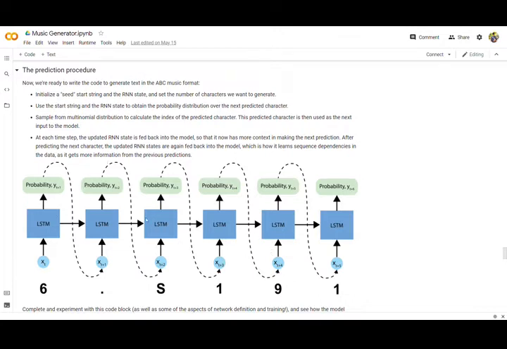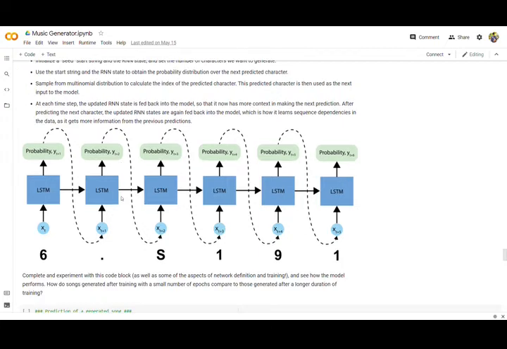This is the prediction procedure architecture. We'll initialize the seed starting string and the RNN state and set the number of characters we want to generate. Using the start string and RNN state, obtain the probability distribution over the next predicted character. Sample from the multinomial distribution to calculate the index of the predicted character. This predicted character is then used as the next input in the model.